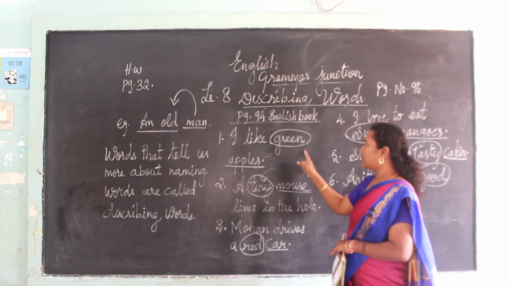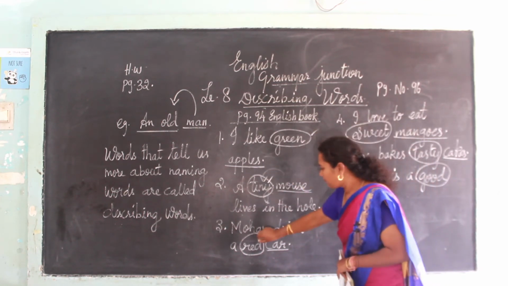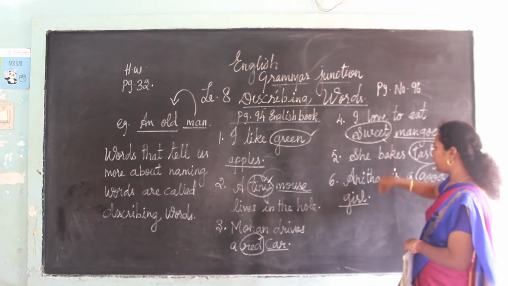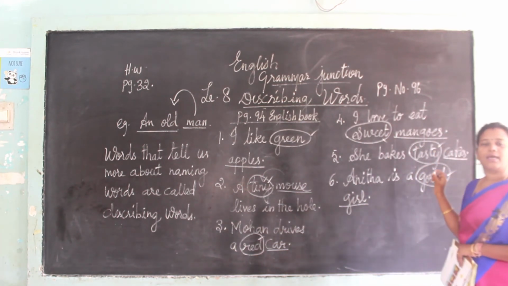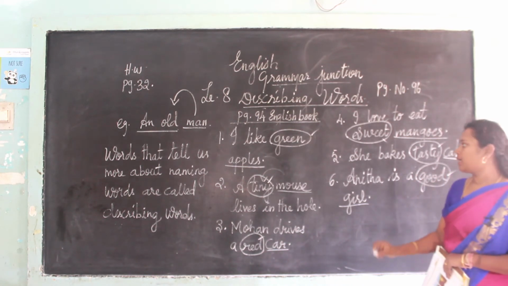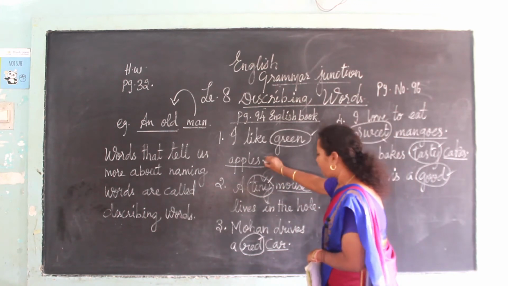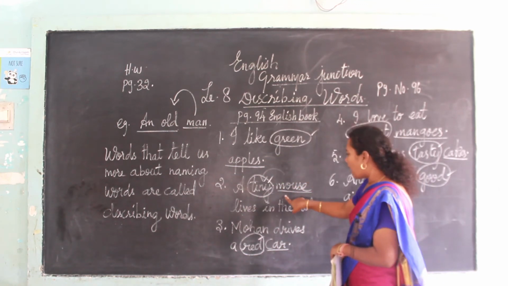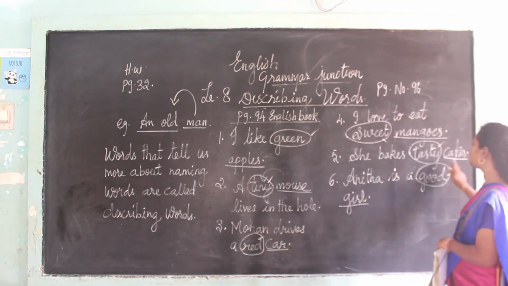Let us see once more. I like green apples. Green is a describing word. Green, tiny, red, sweet, tasty and good. These are called describing words. And what are the naming words over here? Apples, mouse, car, mangoes, cakes.